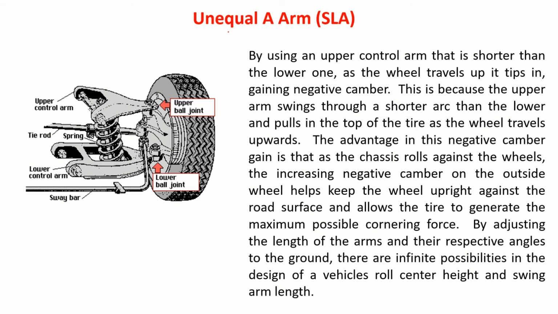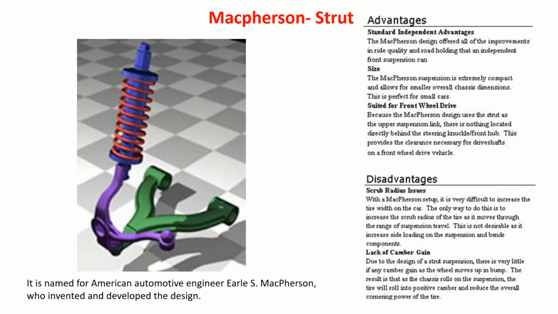That is what they call the unequal A-arm, short-long arm suspension. This arm is short and this arm is long. So you will not have that positive camber gain whenever you take steeper turns. So that is another improved version of that, right?